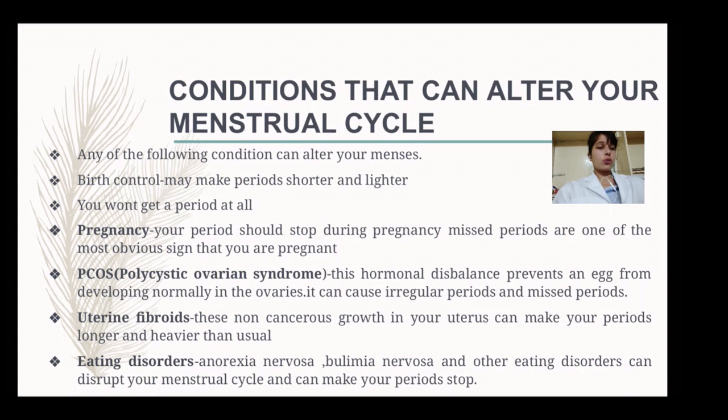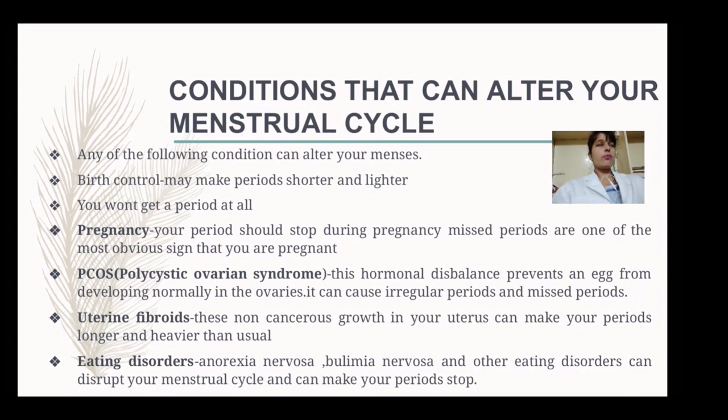Next, eating disorders. If a woman or girl is having an eating disorder like anorexia nervosa, bulimia nervosa, or any other, sometimes overeating, sometimes undereating, or continuous starvation, it means that if we are continuously dieting and starving, it will not give energy to our body.